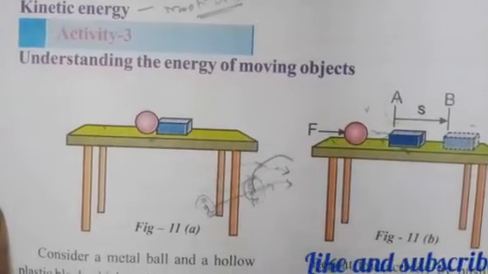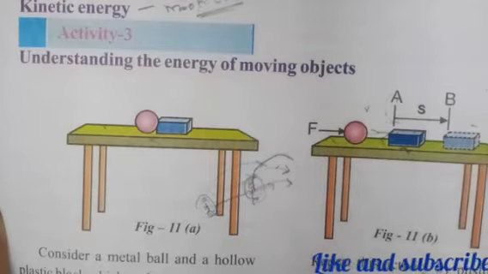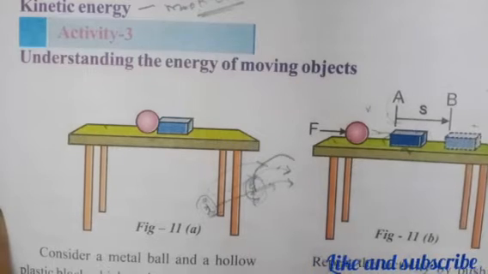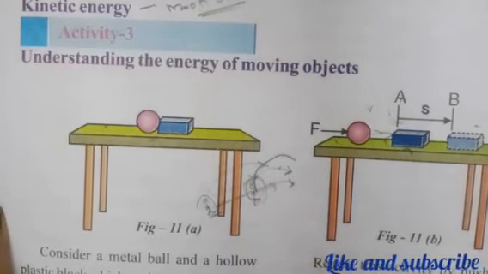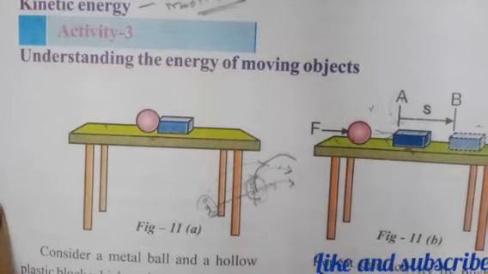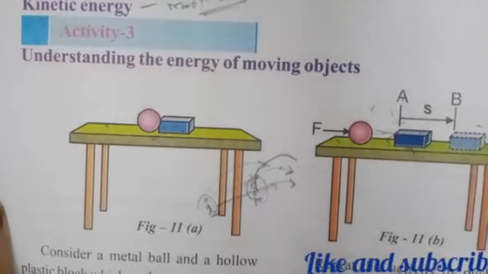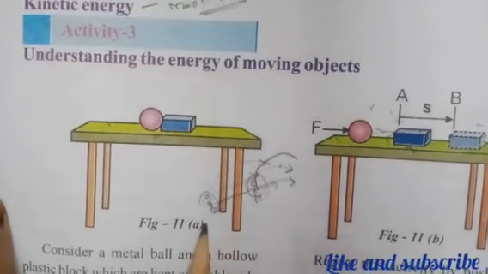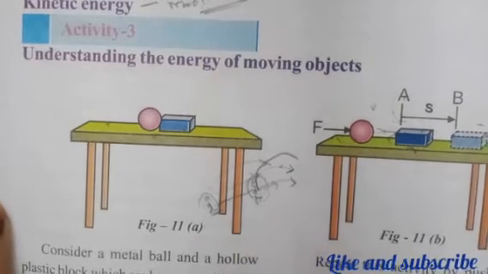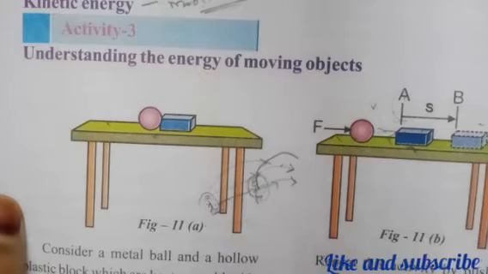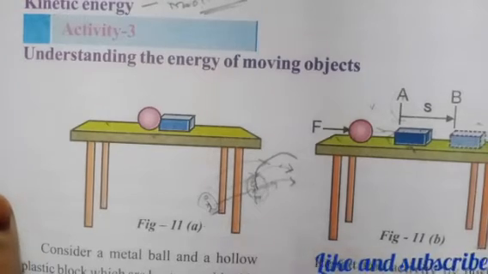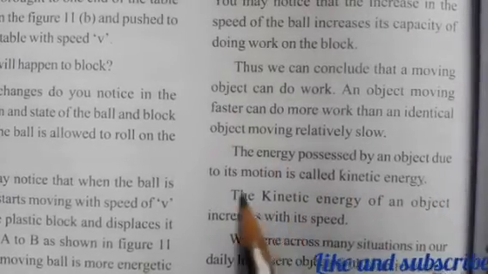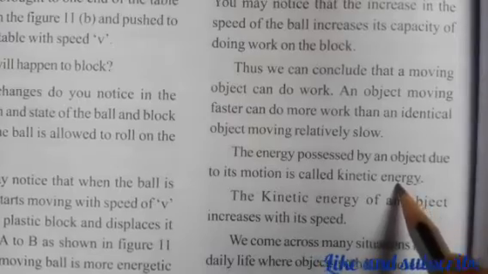The same activity we can do by pushing the metal ball with more force so as to increase its speed, and observe the change in position of the plastic block on the table. We can conclude that a moving object can do work. An object moving faster can do more work than the identical object moving relatively slowly. The energy possessed by an object due to its motion is called kinetic energy. So what is kinetic energy? The energy possessed by an object due to its motion is called kinetic energy.